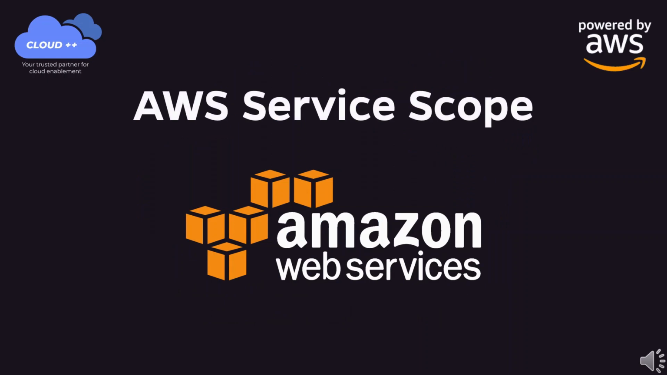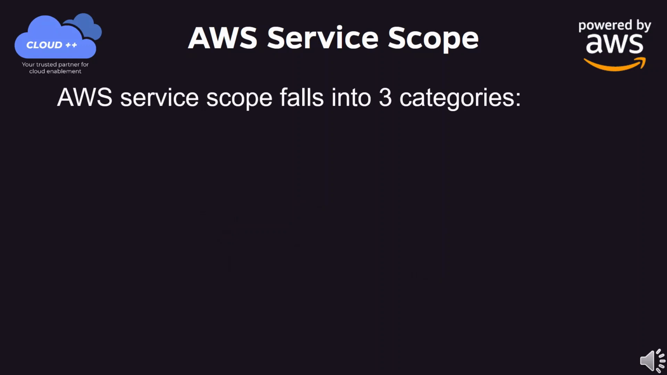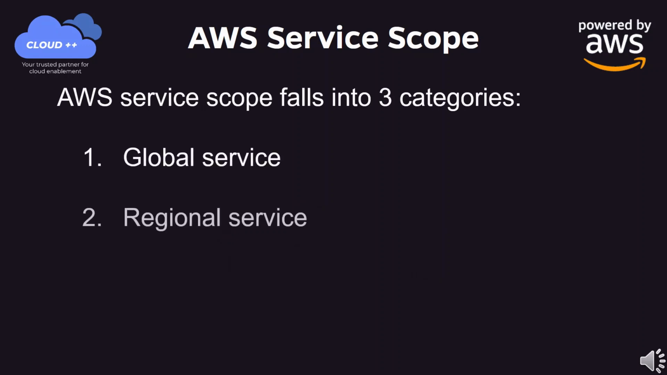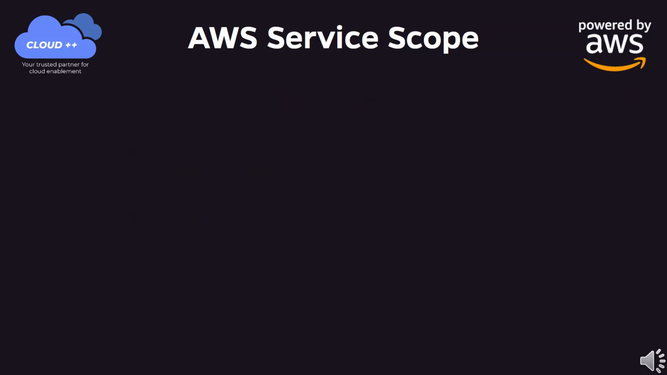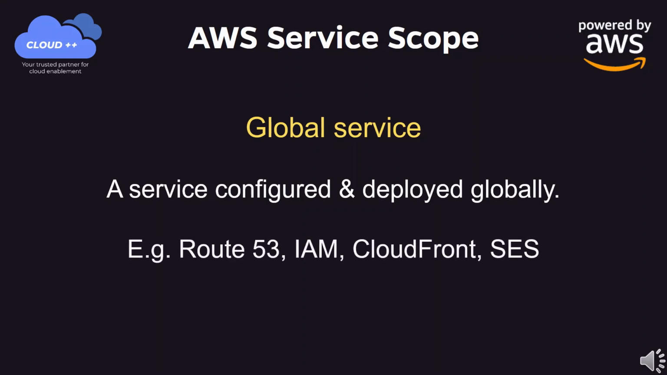AWS Service Scope. It falls into three categories: Global Service, Regional Service, Zonal Service. Global Service. A service configured and deployed globally. For example, Route 53, IAM, CloudFront, SES.